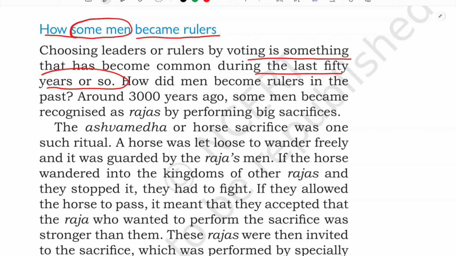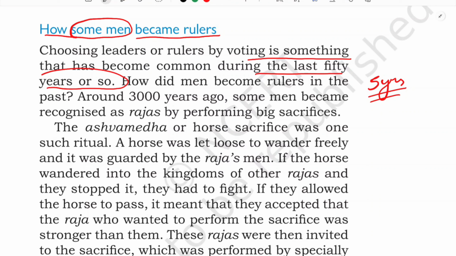And the representative, the one we have chosen, he serves for a period of 5 years. After that, another election will be there, and another representative will be there. If the people do not like the previous representative, what will happen? The people have the power to choose new representatives, isn't it?